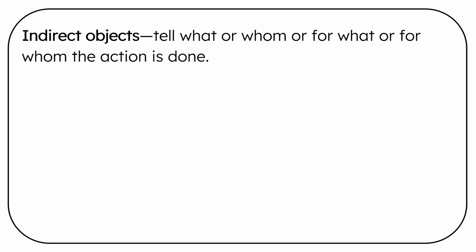Indirect objects tell to what or whom or for whom the action is done. Pretoria sings her baby songs. Sings is the verb. Sings what? Songs. Songs is the direct object. Who does she sing songs for? Her baby. Baby is the indirect object.